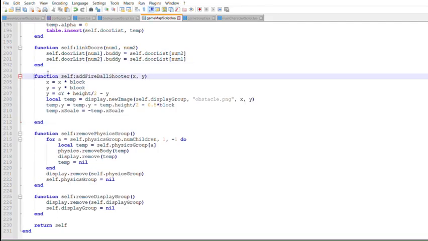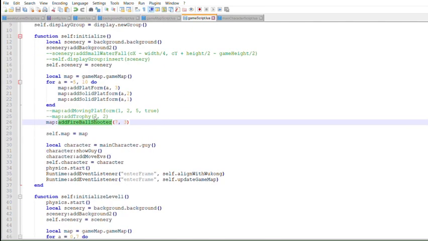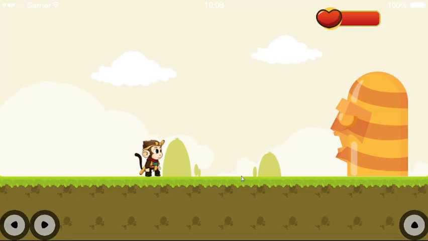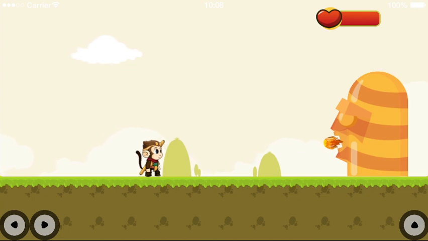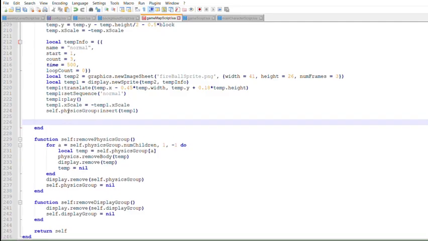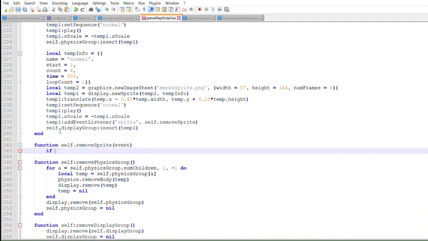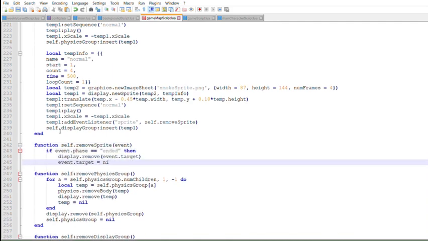Fireballs are an exciting way for Wukong to lose health. They will be shot from this orange dude's mouth and travel across the screen. First, I will display a fireball out of the dude's mouth. Next, I will display smoke every time a fireball is shot.